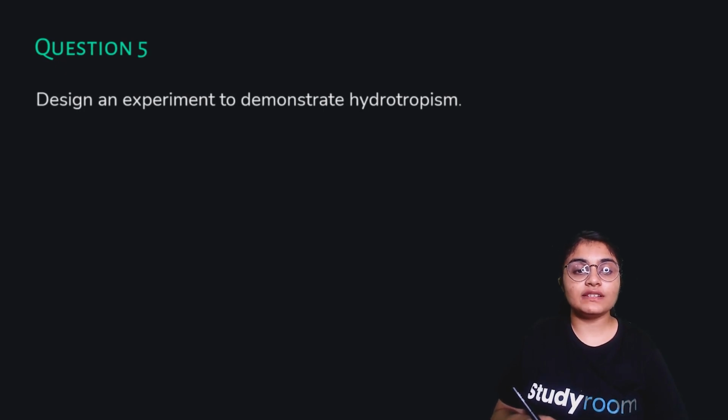Next up, we have the last question, that is, you have to design an experiment to demonstrate hydrotropism. To design this experiment, we can take two glass straws, A and B, and fill each of them 2/3 with soil. In straw A, plant a tiny seedling. In straw B, we plant a similar seedling and place a clay pot inside the soil. Water the soil in straw A daily and uniformly, and do not water the soil in straw B, but put some water in the clay pot. Leave both the straws for a few days.